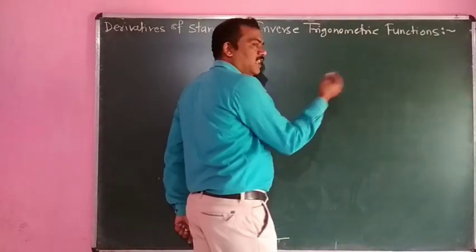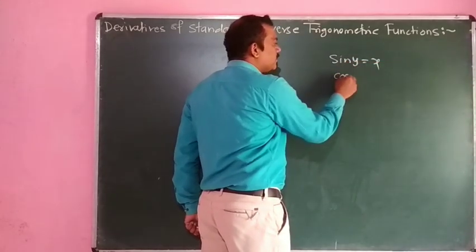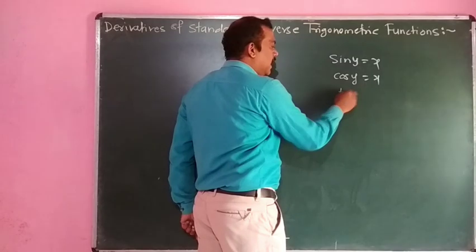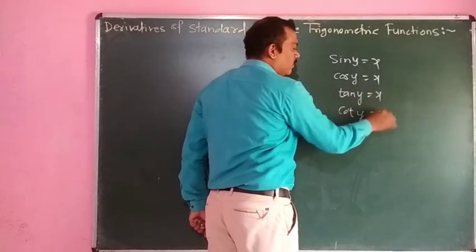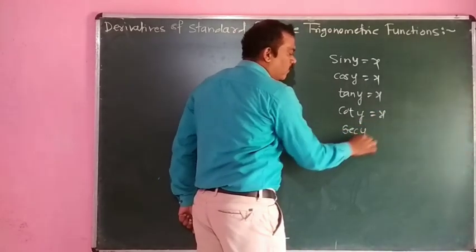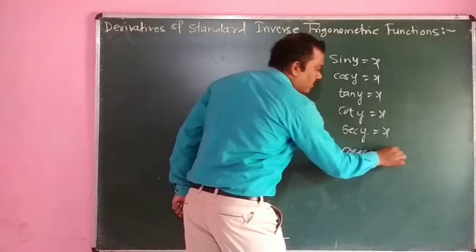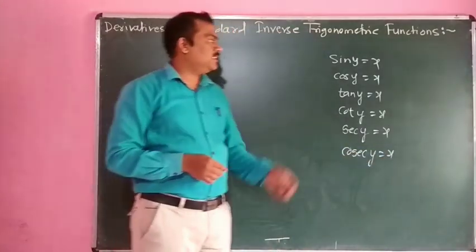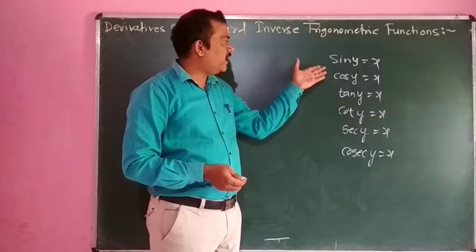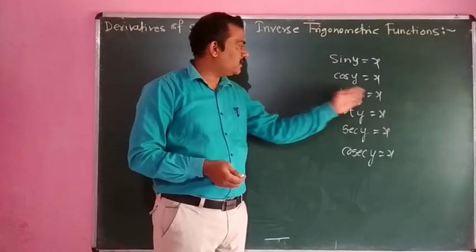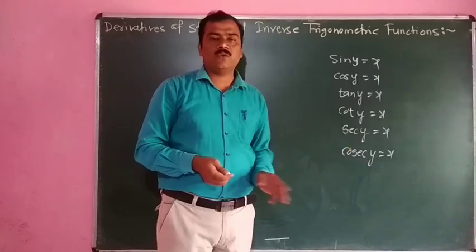Suppose that we consider sin y is equal to x, cos y is equal to x, tan y is equal to x, cot y is equal to x, sec y is equal to x, cosec y is equal to x. We have already discussed these 6 trigonometric functions.